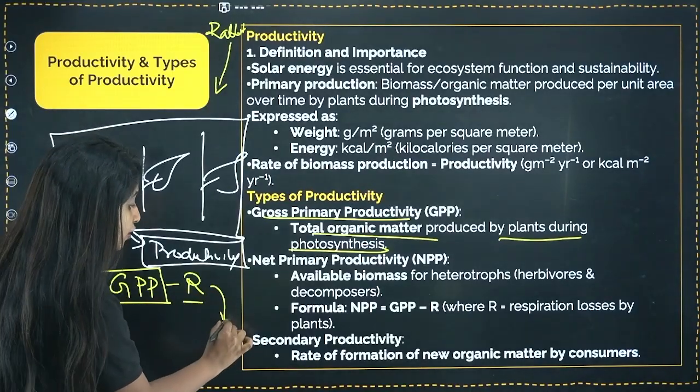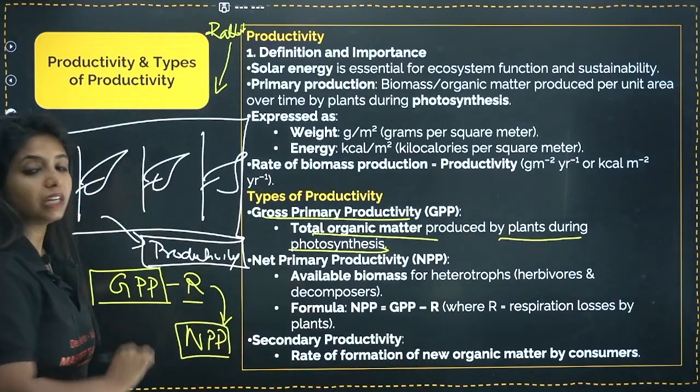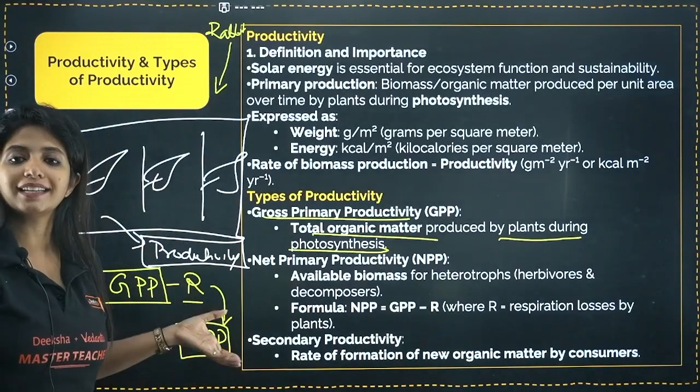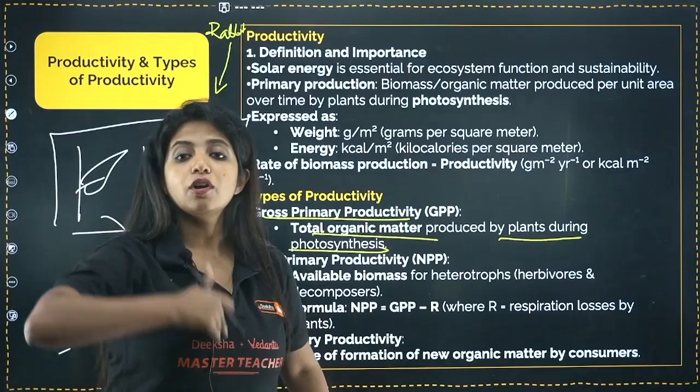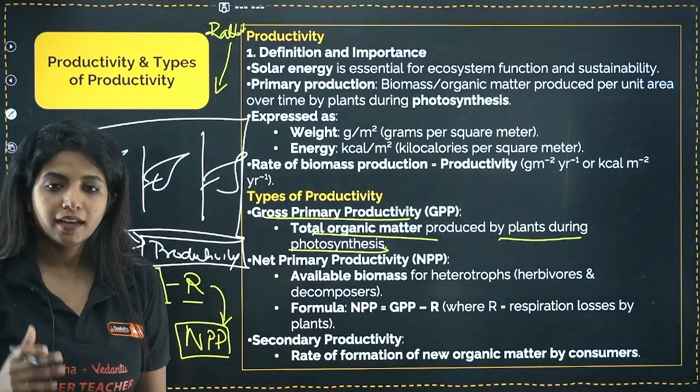Now whatever is left behind is known as NPP, net primary productivity. This is the only thing that can be passed on, or is available, for the next group of organisms, that is, what? A heterotroph out there. I hope you got it.